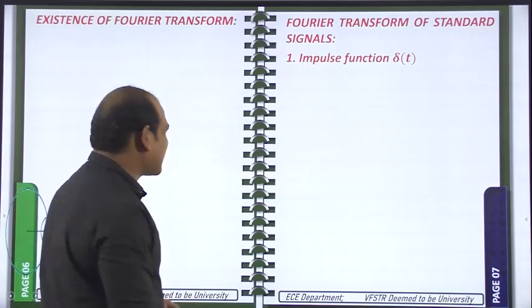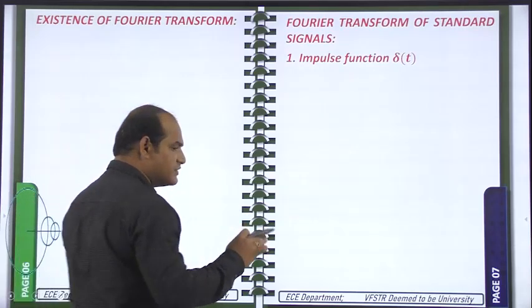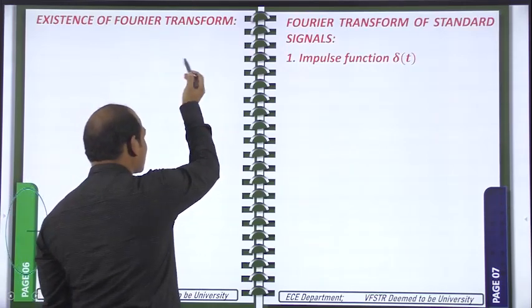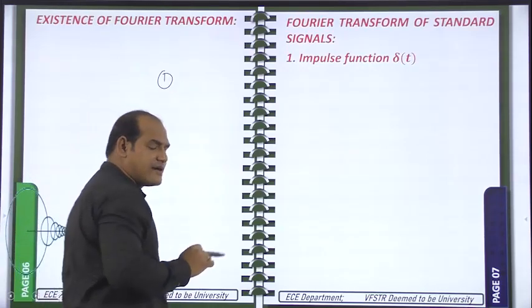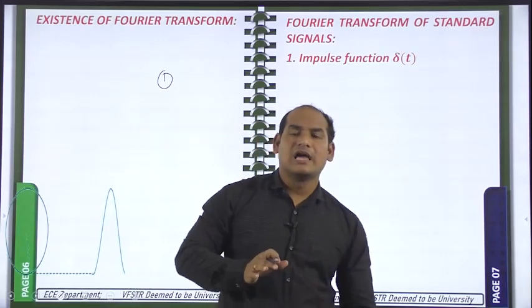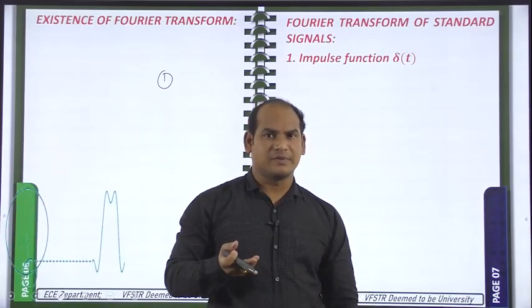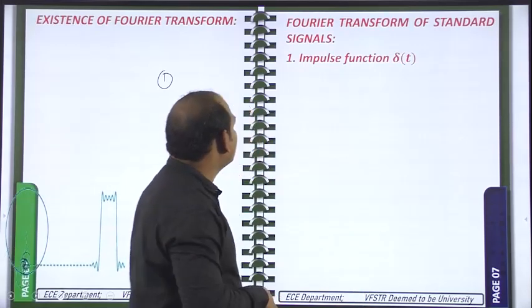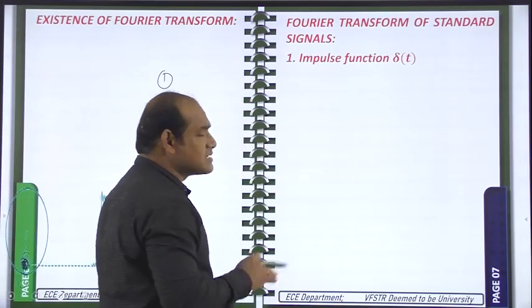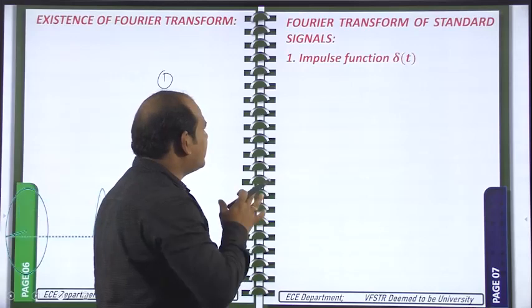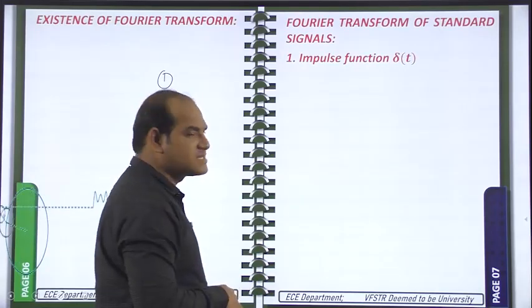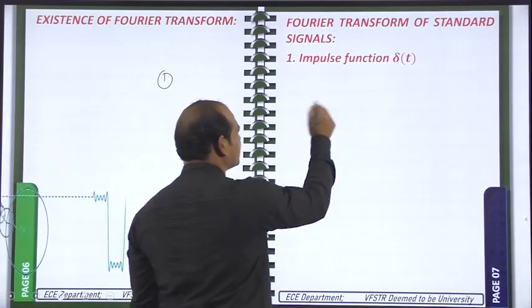Existence of the Fourier transform: like the Dirichlet conditions we saw in the Fourier series, the same thing is there. Our signal has to be absolutely integrable, it should have a finite number of maxima and minima, and it should have a finite number of discontinuities. Now we will take some standard signals and find the Fourier transform of those standard signals. The first one I am taking is the impulse signal, that is del of t.